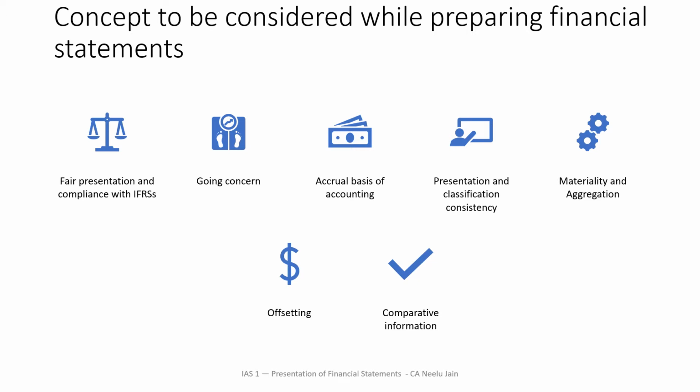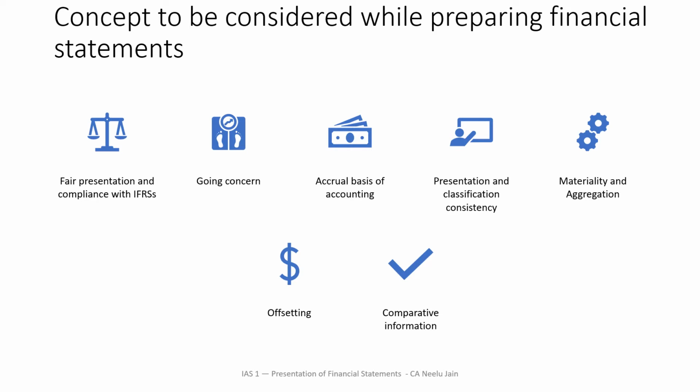The second point is going concern. It is assumed that your financial statements are prepared on a going concern basis, that the company is going to be there for the foreseeable future and is not going to be liquidated. The third point to be considered is the accrual basis of accounting. You do not follow the cash basis except for the cash flow statement, where a separate standard has been laid down, which is IAS 7, that needs to be followed.